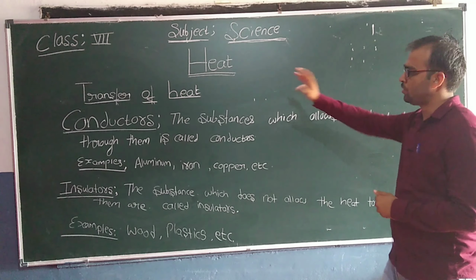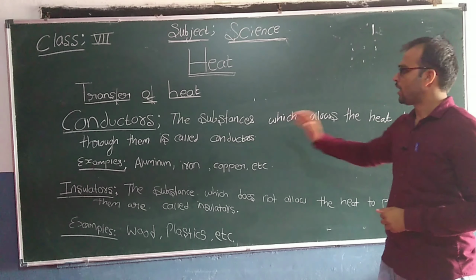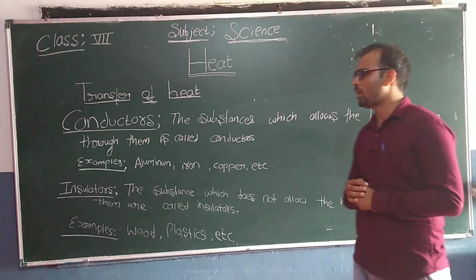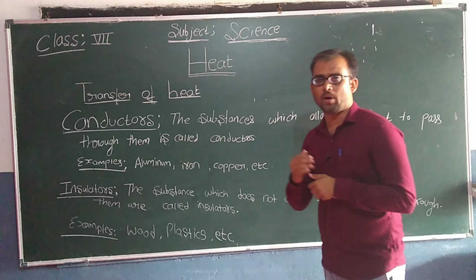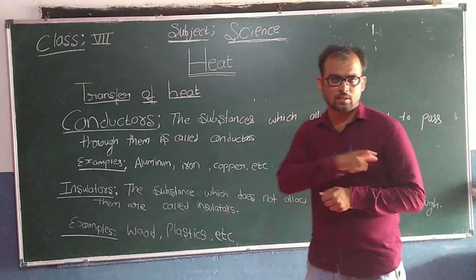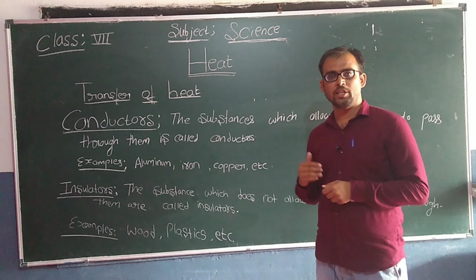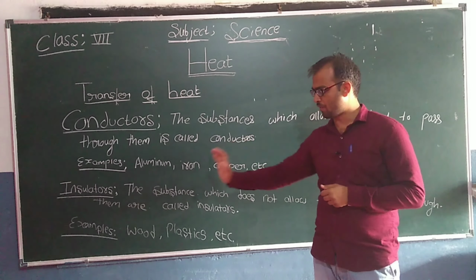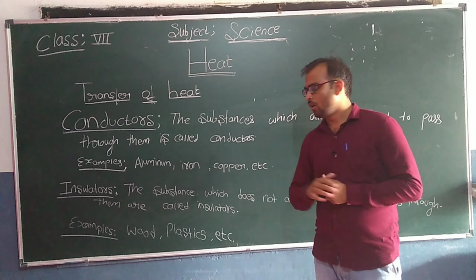Okay. Look here, students. You need to understand certain terms, that is, conductors and insulators. Conductors. The substances which allow heat to pass through them are called what? Conductors. All substances do not allow heat to pass through them. Some substances allow heat to pass through them and some do not. The substances which allow heat to pass through them are called conductors. Some examples of conductors are aluminum, iron and copper.